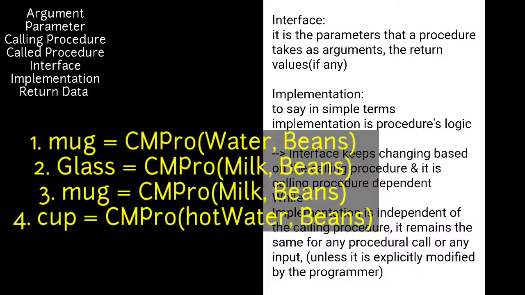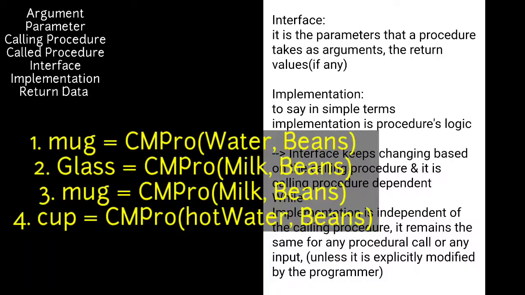So milk and beans are the parameters or the arguments that the calling procedure is sending to the called procedure, and when the called procedure returns the coffee, the calling procedure is storing it in a glass. Now if you see the fourth pseudocode, cup equals CMPRO(hot water, beans).